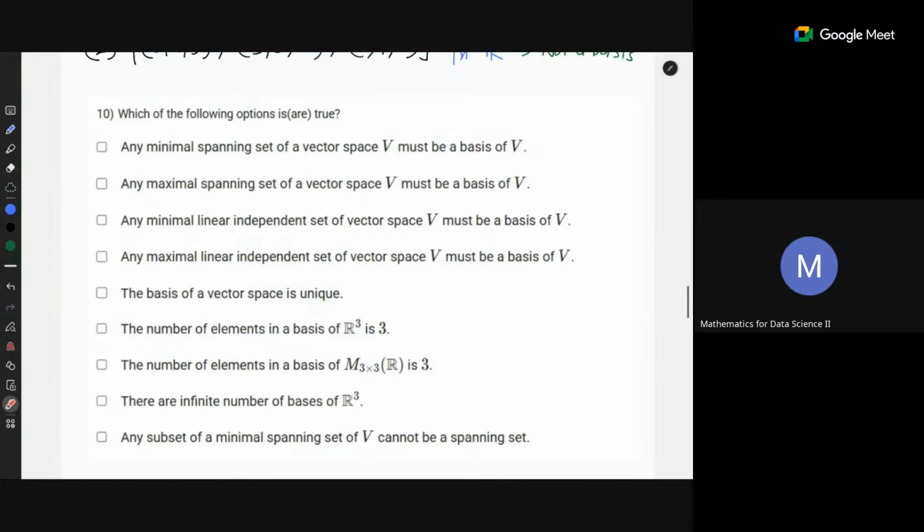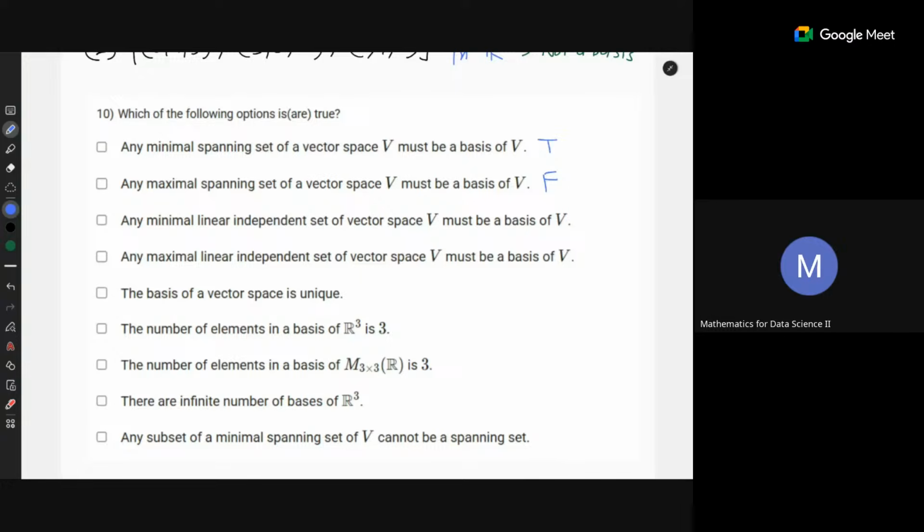Now let's look at this question. Which of the following is true? Any minimal spanning set of a vector space must be a basis. True, this is one of the equivalent definitions of a basis. Any maximal spanning set of a vector space must be a basis. False, because there is no limit to the spanning set. It can have infinitely many vectors, even 1,000 vectors, and that may also span the vector space.